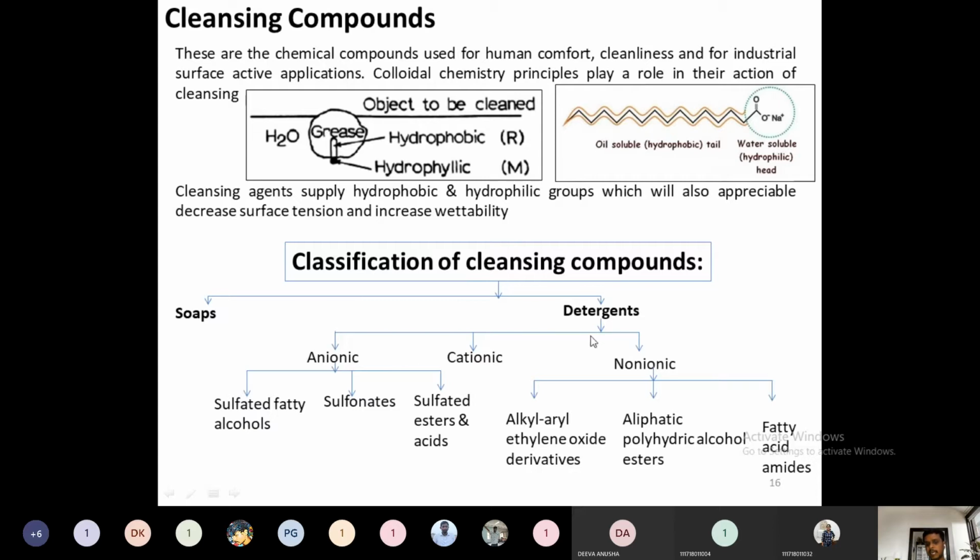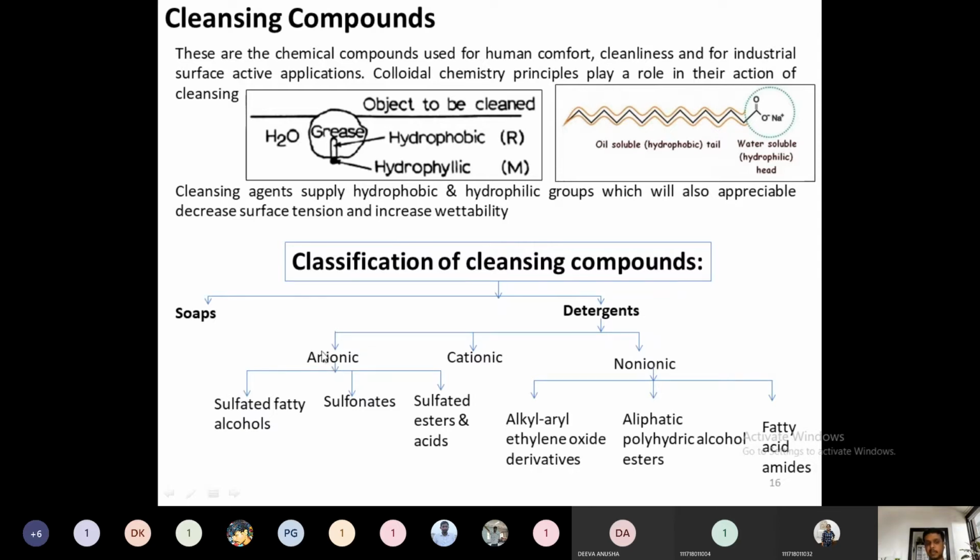One is anionic, cationic, and the last one is non-ionic. Then how is anionic classified? Anionic detergents, when dissolved in water, give R minus. This R molecule, whatever the fatty acid chain or aliphatic chain is there, is negative. So this is an anion, R minus. It will give R minus when it is present in water, and those are classified as anionic detergents.